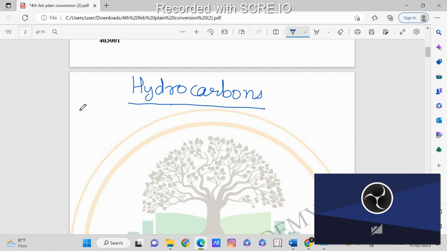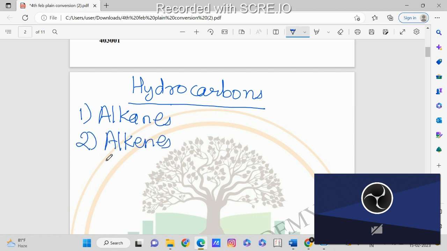So first come the alkanes, then we have alkenes, then we have alkynes, and we have arenes. Now, what are alkanes? Alkanes means the hydrocarbons which are having single bonds between them. They are bonded together with a single bond. Those are the alkanes. They are also called the saturated hydrocarbons.